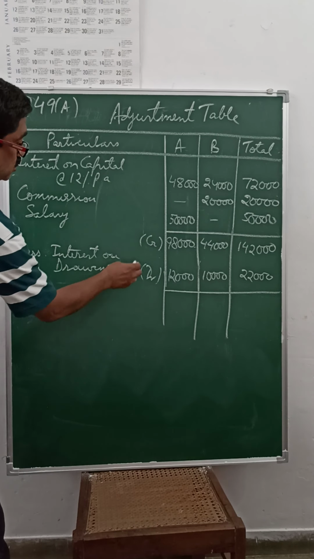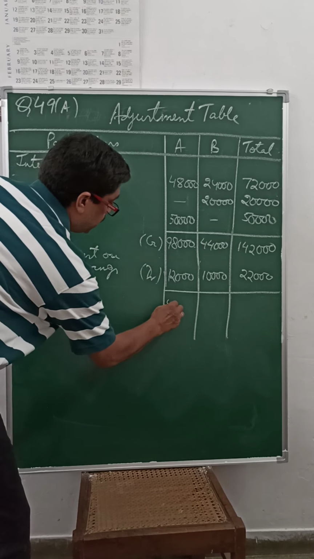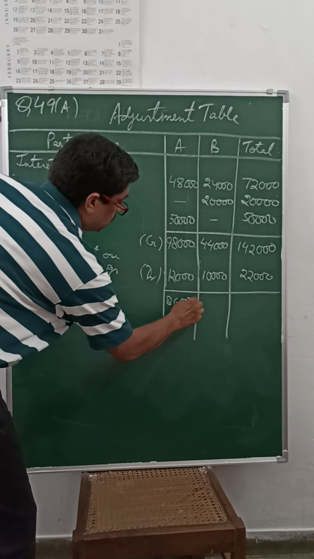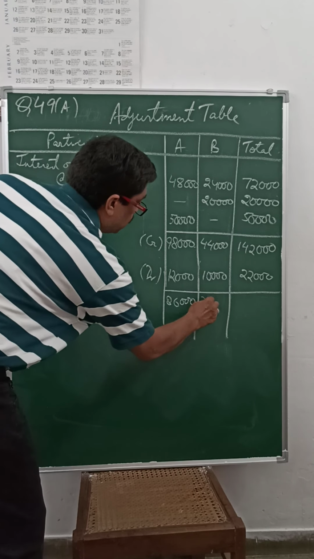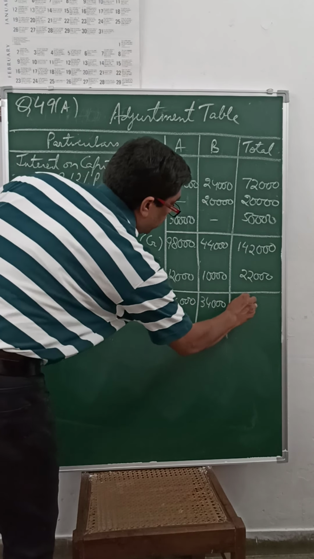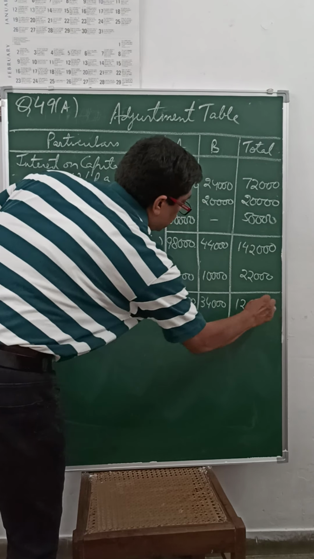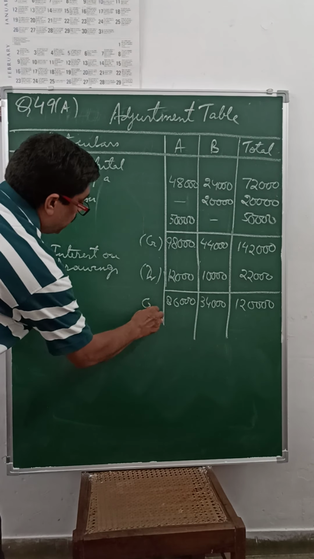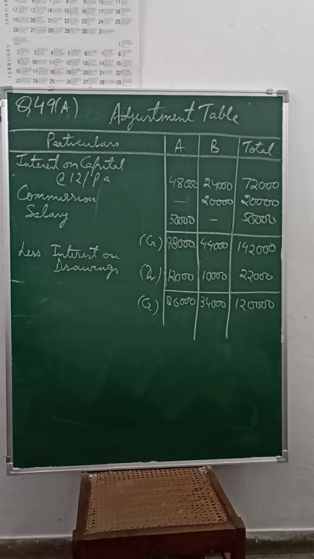Find the difference. This is coming 86,000, this 34,000 and 1,20,000. Since the credit is greater than debit, it will be a credit item.